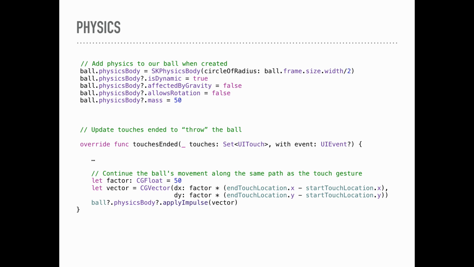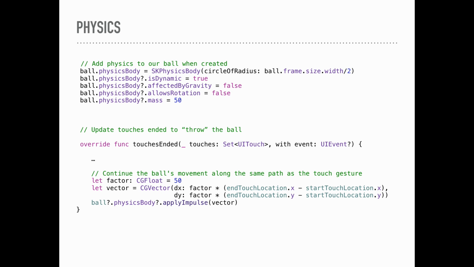So inside the touch is ended, which is when the user releases their finger, we want to actually throw the ball into our environment. So there's a couple ways to do that. One is on a physics body, they have a method called apply impulse, and that's going to kind of initiate a thrust and then stop. So you're going to have one push of the ball, and that's what we want here.